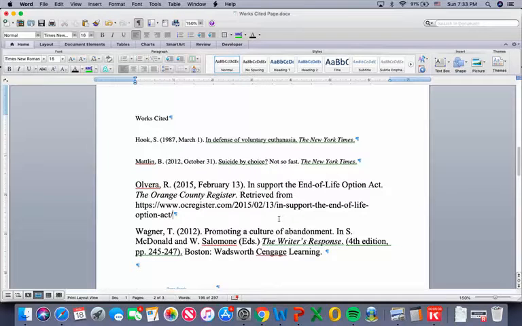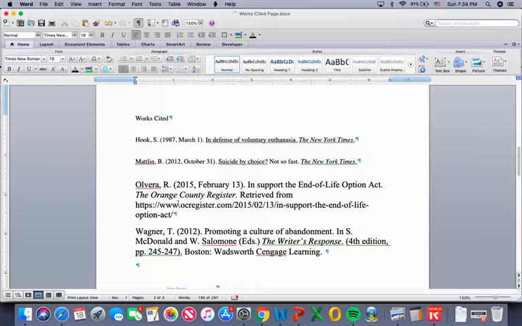What we don't have, though, is correct formatting. From bringing in sources from other places where it had specific formatting already set in, it didn't translate over to the formatting that we're using in our paper.